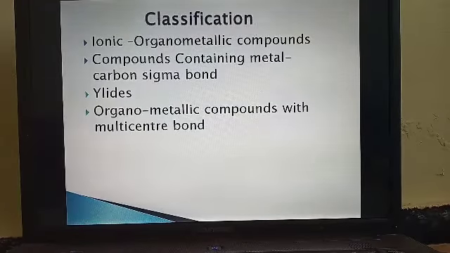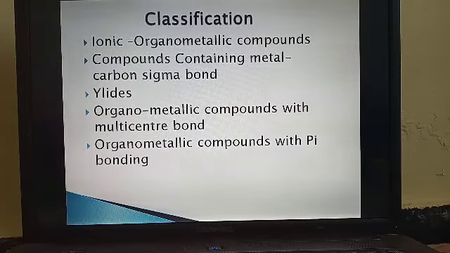Next come organometallic compounds with multi-centered bonds. The name itself suggests that a metal is bonded to a number of ligands. Then organometallic compounds with pi bonding. This is an important category, including organometallic compounds of alkenes, alkynes and other carbon-carbon compounds having electrons in their pi molecular orbital.